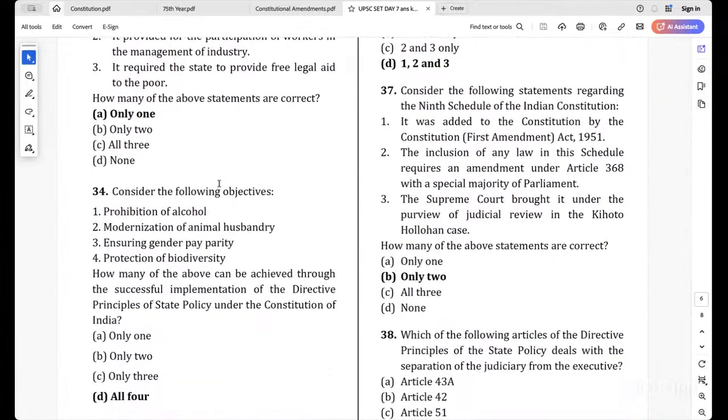Then consider the following objectives: prohibition of alcohol, modernization of animal husbandry, ensuring gender pay parity, protection of biodiversity. How many of the above can be achieved through the successful implementation of the directive principles of state policy under the Constitution of India? All the things.